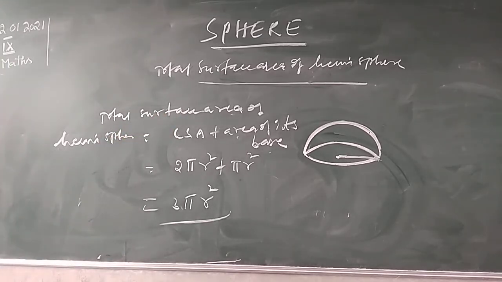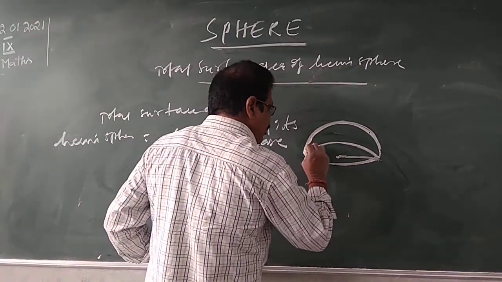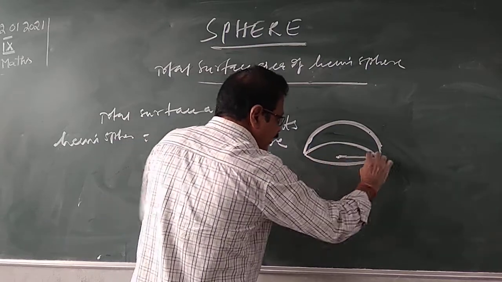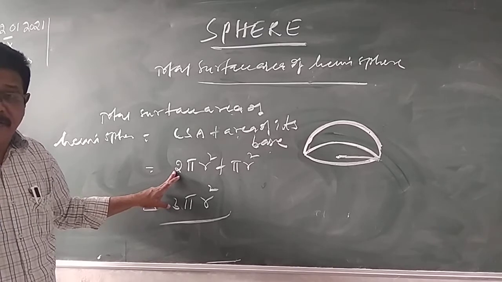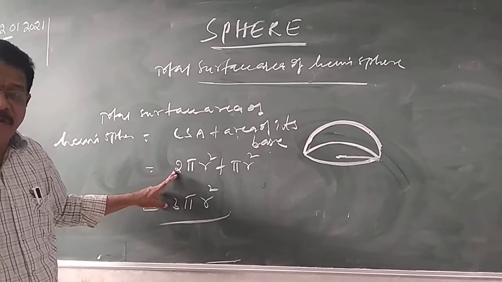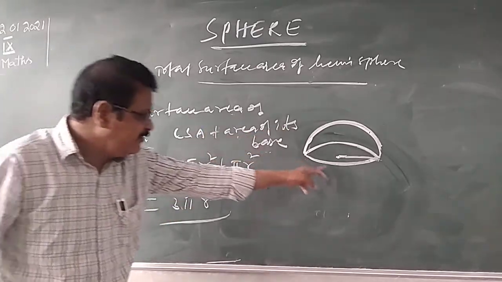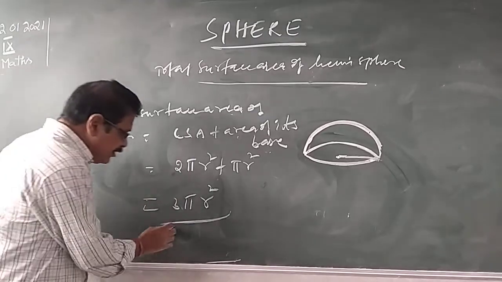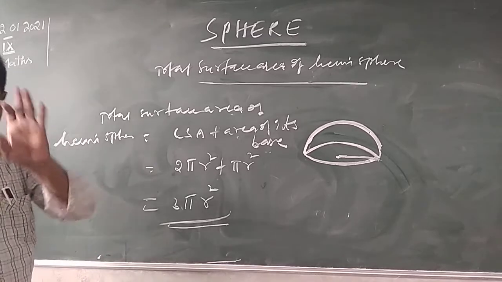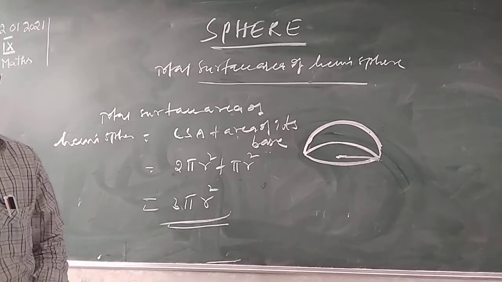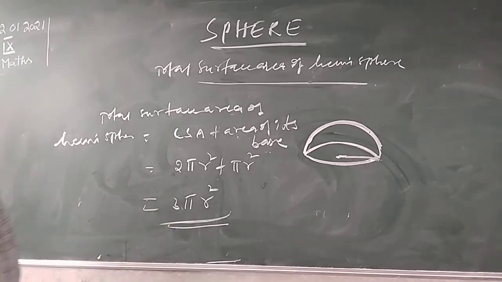Total surface area of hemisphere, how do you get it? This is a hemisphere. These two parts are there: the curved surface plus the area of its base. Curved surface area of hemisphere is what? 2 pi r square. Surface area of complete sphere is 4 pi r square, half of it is 2 pi r square. Plus area of its base, pi r square. 2 pi r square plus pi r square is 3 pi r square. Therefore, the surface area of sphere is 4 pi r square, curved surface of hemisphere is 2 pi r square, and the total surface area of hemisphere is 3 pi r square, where r is the radius.